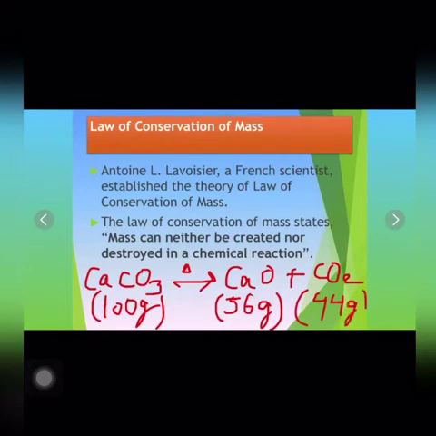From here you can see that the total mass of the reactants is equal to the total mass of the products, that is 100 gram. So this shows that no mass is created or destroyed in the chemical reaction. So this was the law of conservation of mass.